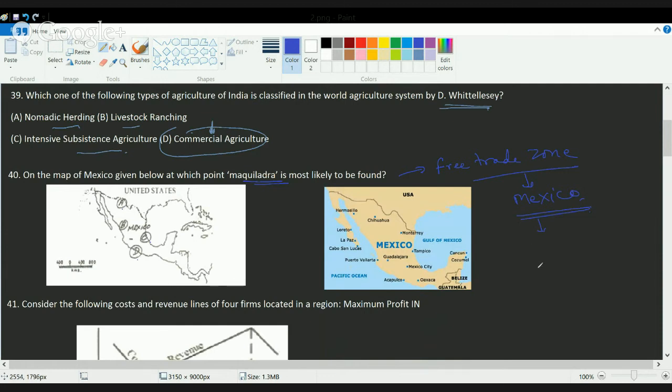These kind of free trade zones can be established anywhere in Mexico except three major locations, that is Guadalajara, Mexico City, and Monterrey. So these three are the major areas where you cannot